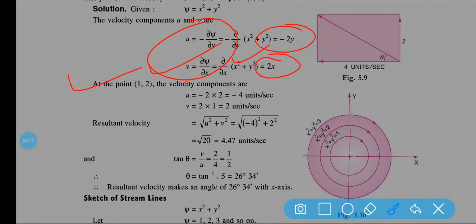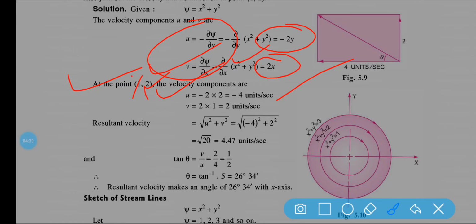So at point (1, 2), the velocity component u is equal to minus 2y. This is the value of x and this is the value of y. So put the value of y, you will get u is equal to minus 4 unit per second.